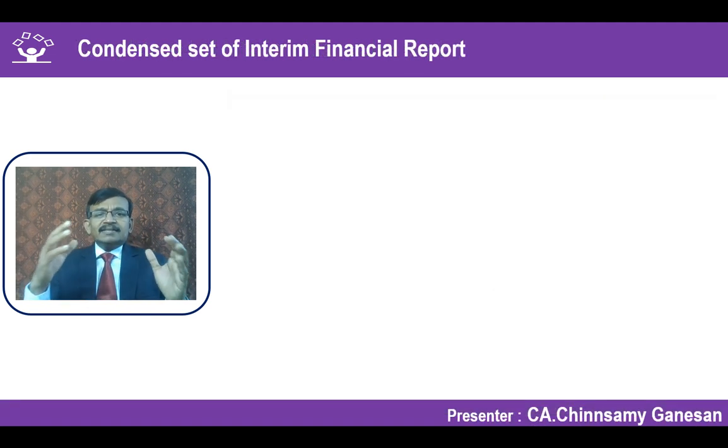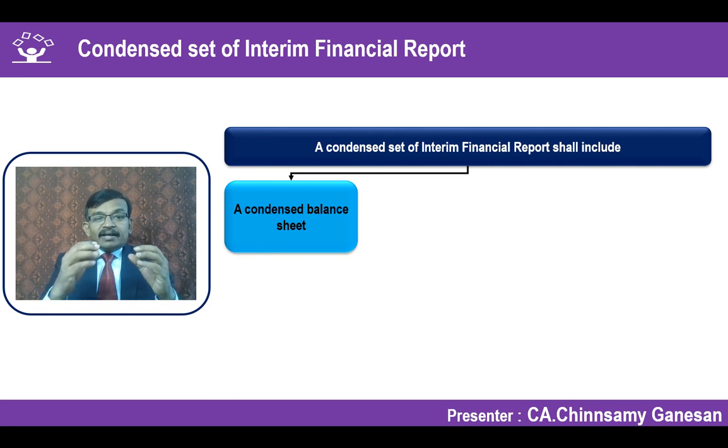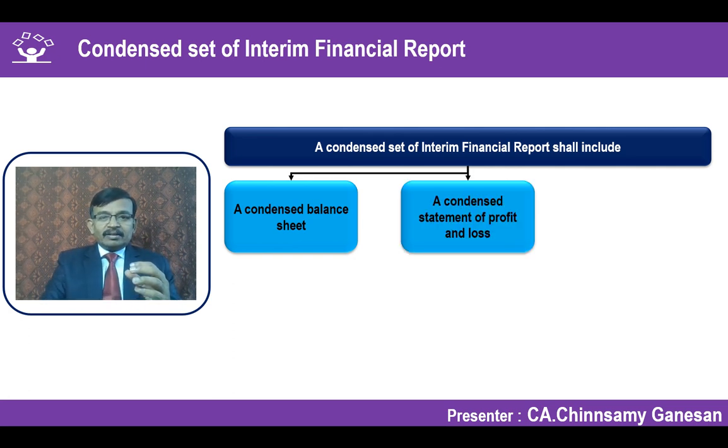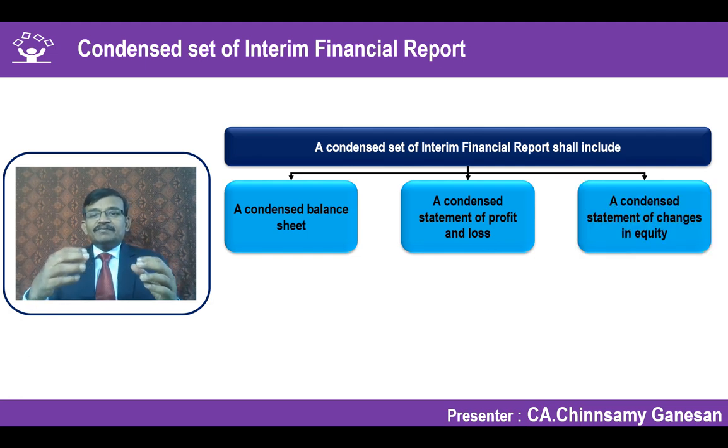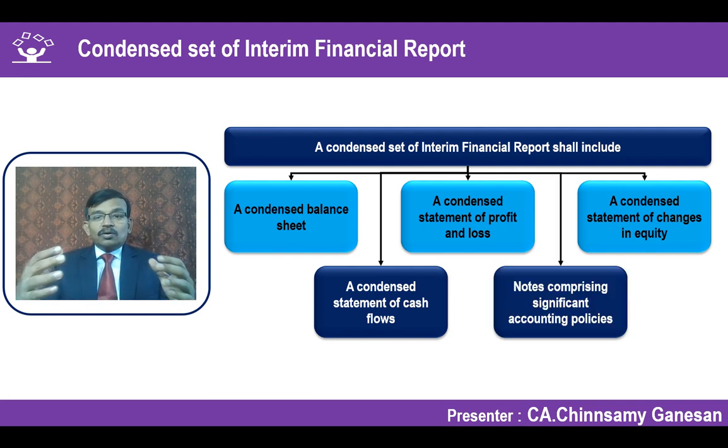What could be the condensed set of interim financial report? What does it mean? Let us understand this. It says a condensed balance sheet, a condensed statement of profit and loss, a condensed statement of changes in equity, a condensed statement of cash flows, and notes comprising significant accounting policies. What do you mean by condensed? Instead of giving the complete detailed notes, you can simply give the balance sheet items in condensed form.